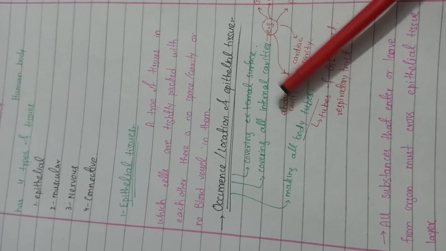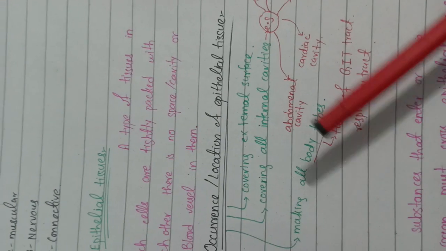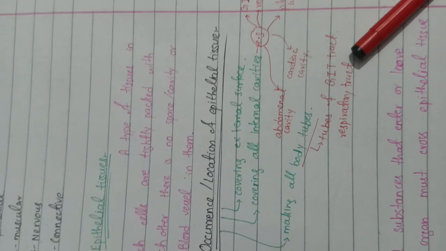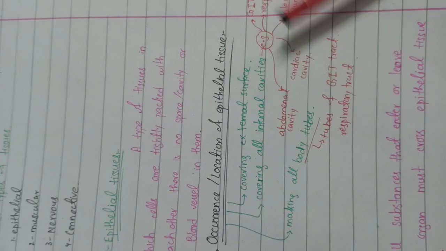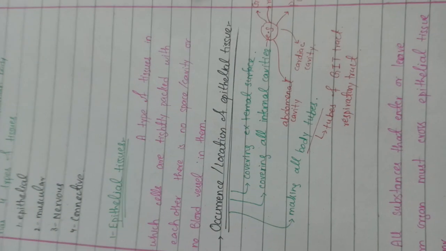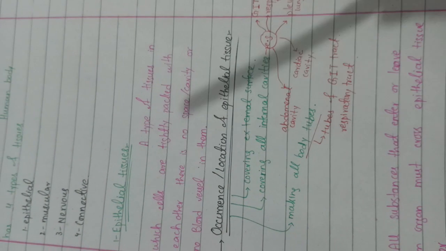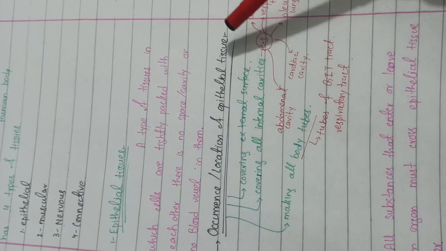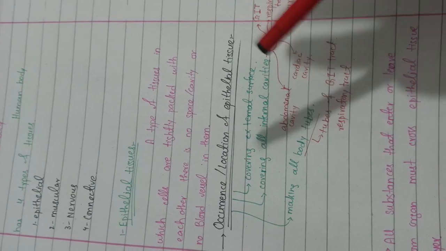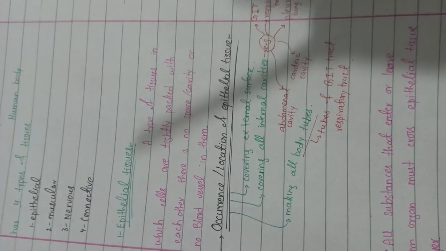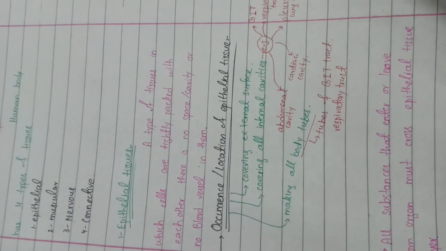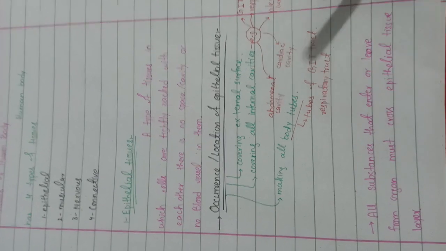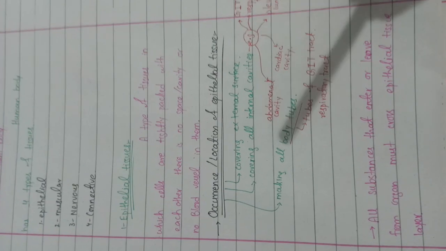So it makes all the body tubes, whichever of its kind. It is the tube of the GIT tract, the tube of the respiratory tract, the tube of our cardiac system, the blood vessels: arteries, veins, capillaries. All these types of blood tubes which are present in our body are made up of epithelial tissue. So epithelial tissue is vastly expanded in our body system. We can't limit epithelial tissue to a special location. It is extended in our whole body.